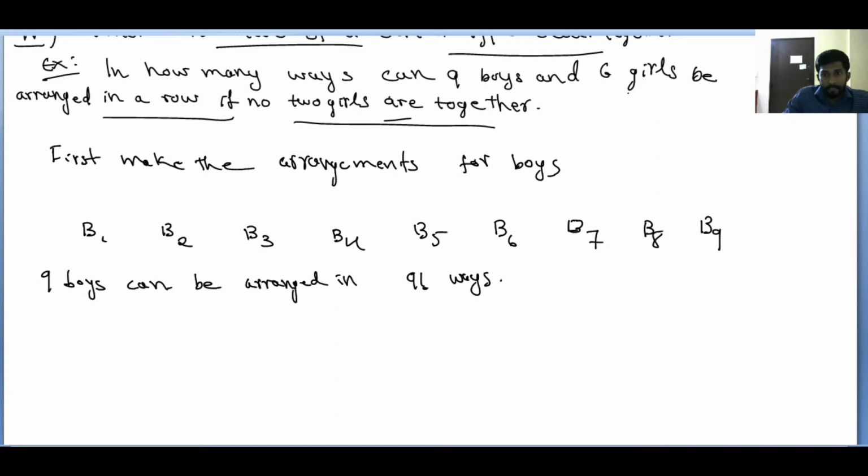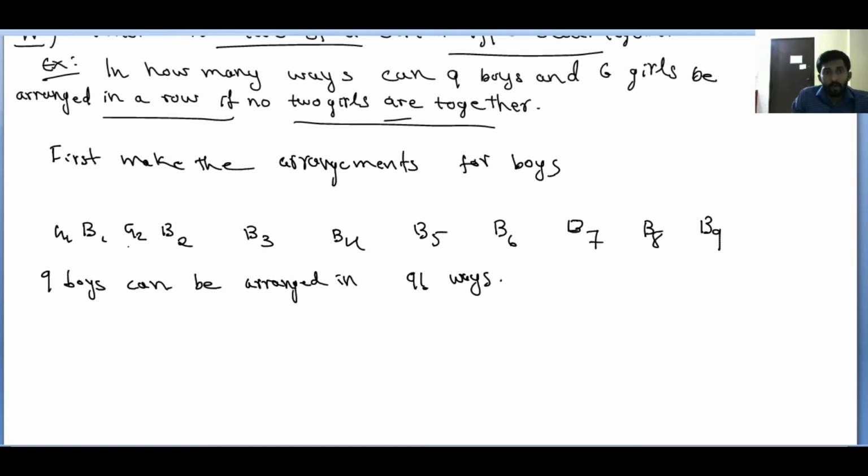Okay. Now come to the girls. 6 girls are there. No two girls together means you need to place girls between the boys, right? Suppose see, here I am placing G1, here I am placing G2. Okay. G3, G4, G5, G6 similarly. Now see, no two girls together, right? Because between girls you can see boys. That's the only possibility, right? Between boys you need to place the girls. Then only no two girls are together.